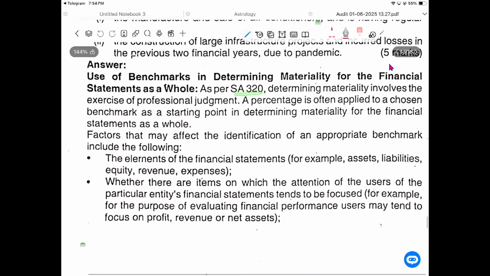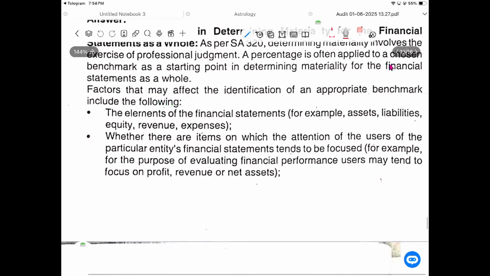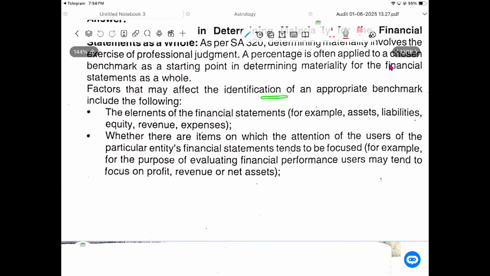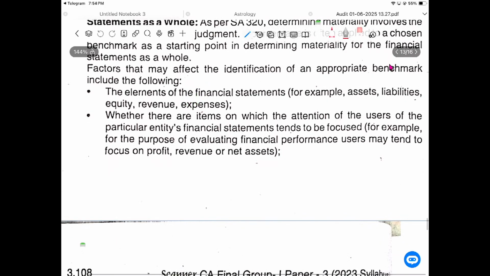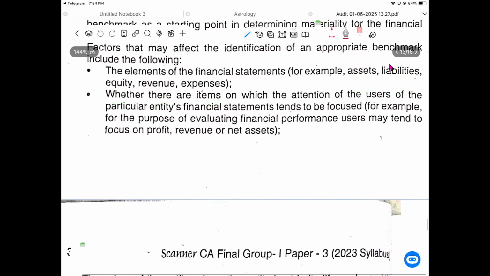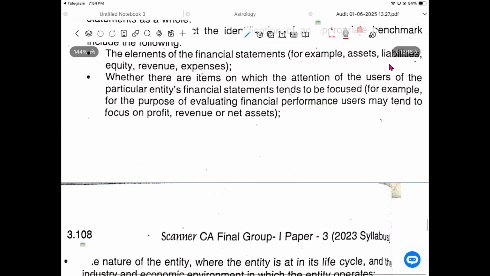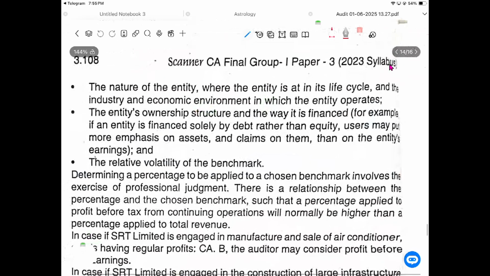SA 320: determining materiality involves exercising professional judgment. A percentage is often applied to a chosen benchmark as a starting point to determine materiality for the financial statements as a whole. Factors that may affect the identification of an appropriate benchmark include elements of financial statements, for example assets, liabilities, equity, revenue, expenses. Whether there are items on which the attention of users of the particular entity's financial statements tends to be focused. For example, for the purpose of evaluating financial performance, users may tend to focus on profit, revenue and net assets.